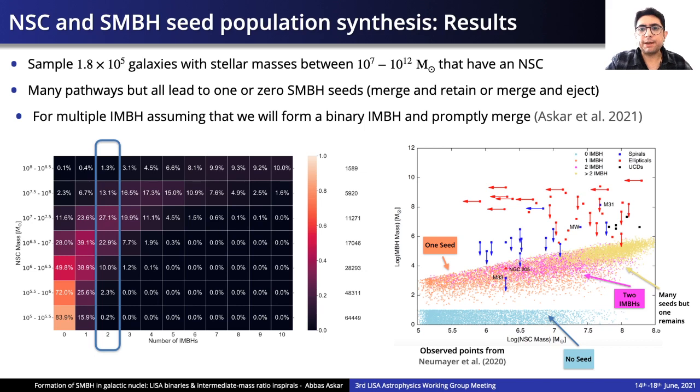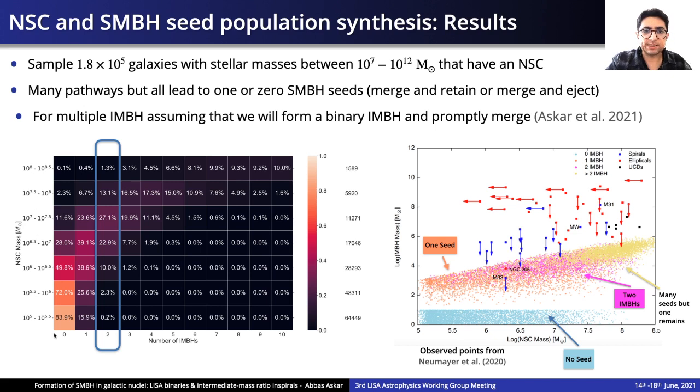So we sampled about 200,000 galaxies which had stellar masses between 10^7 to 10^12 solar masses, and they also had an NSC. On this figure, in this heat map, what you see is the number of intermediate mass black holes delivered in nuclear star cluster in these mass bins.